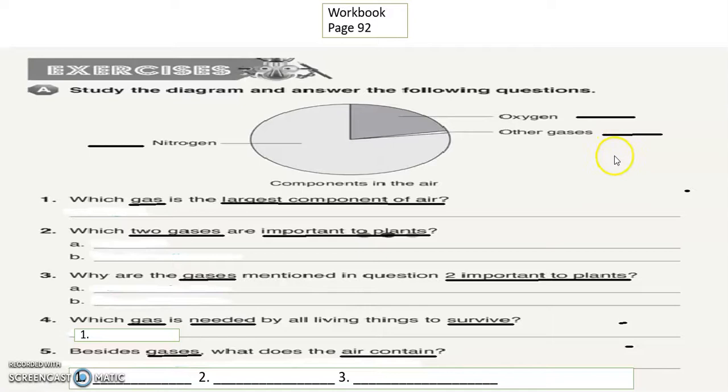But before that, please open your workbook to page 92 and answer the exercises. Letter A: study the diagram and answer the following questions. Number 1 is nitrogen. How much percent of nitrogen, how much percent of oxygen, and how much percent of other gases?